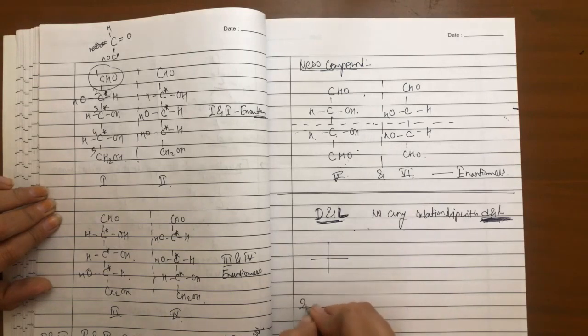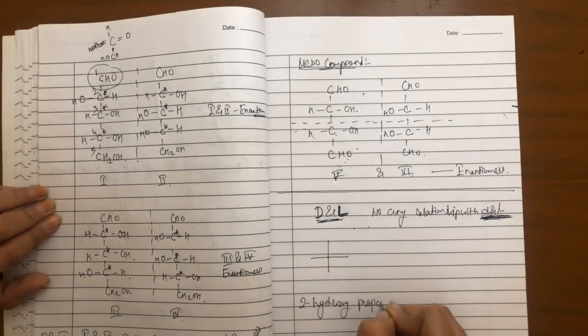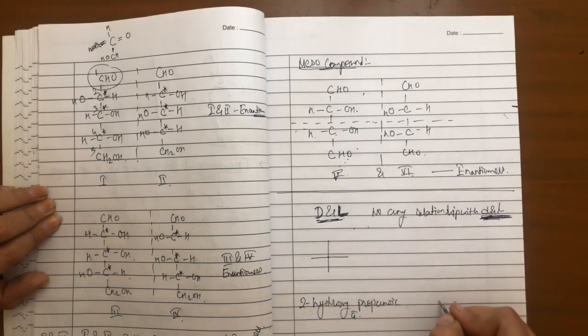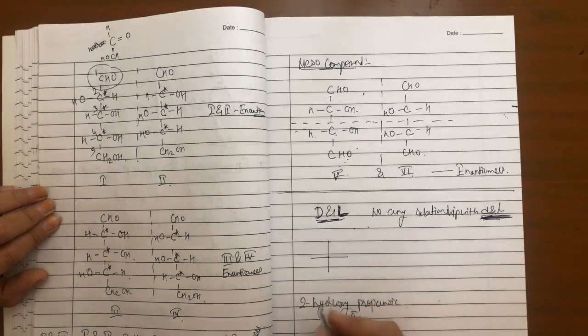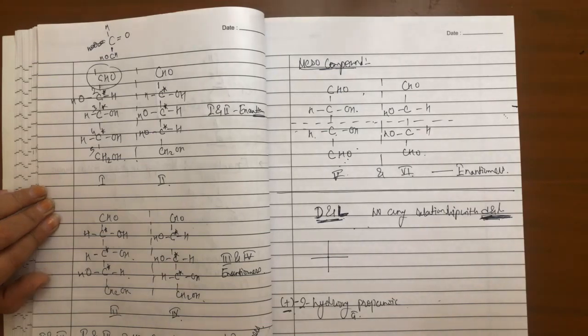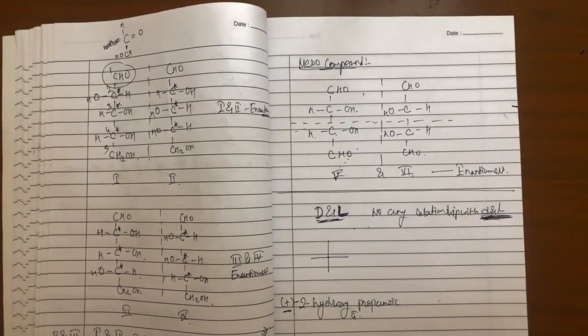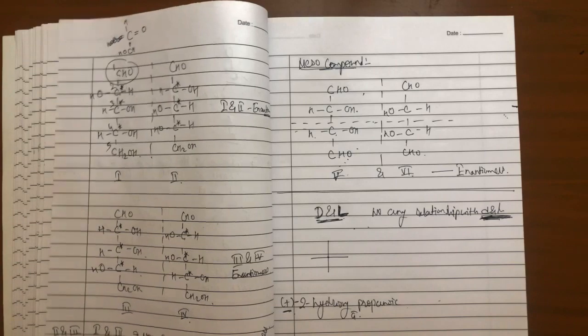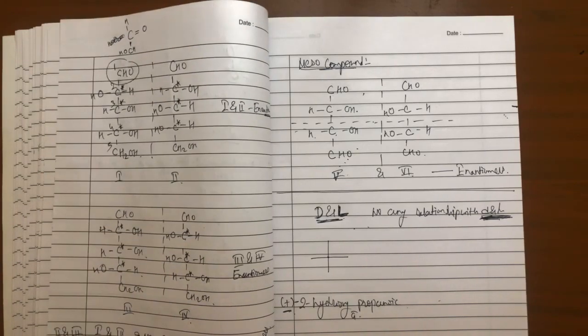Now, 2-hydroxypropanoic acid. Suppose this is plus. What do you mean by plus? What do you mean by this symbol plus? If I'm writing plus 2-hydroxypropanoic acid, does this indicate anything?